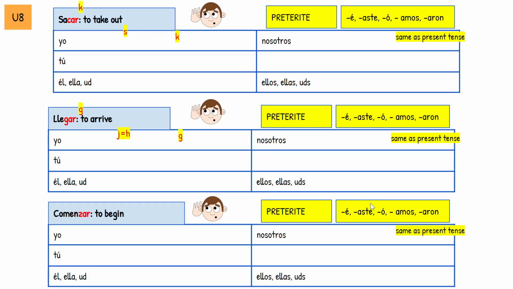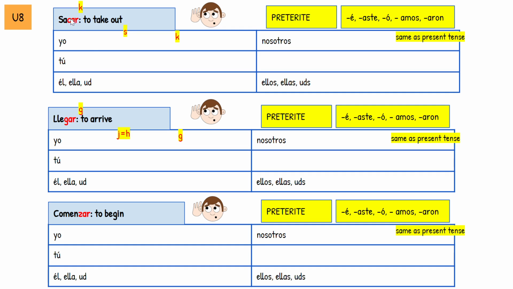So this is a review again of Unit 8. We have car, gar, zar verbs. If you remember these, when you're conjugating regularly, you're going to lose the original sound right here. So we have k, k, sacar. Keep that hard K sound.